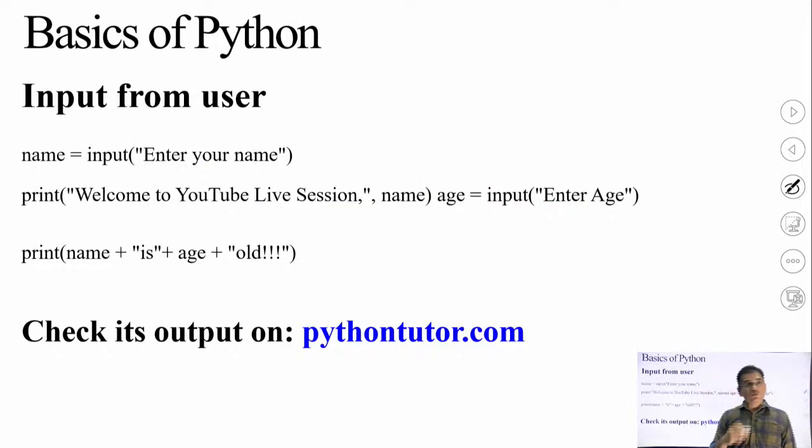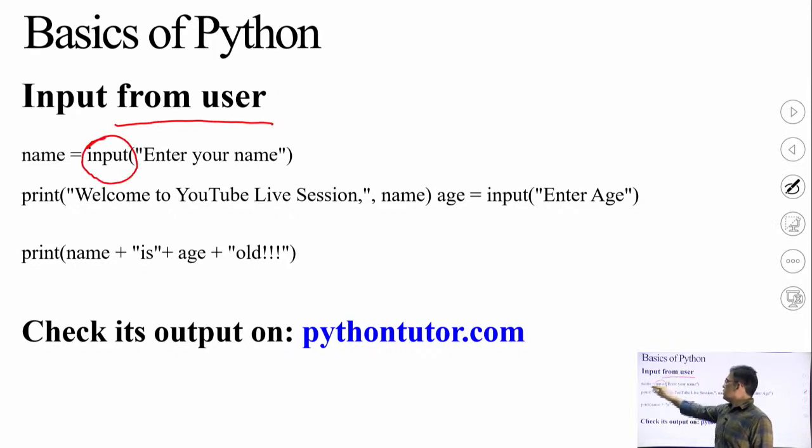Now, how to take input? I have shown you how to print output on the screen. To take input from the user, the input function, or you can say input method, is used. You simply write the name of the variable. As you can see here, I have written the name as name. The variable name is name. Name is not a reserved word or a keyword. I can write anything here, a single character or a string, any name can be used as the name of a variable.